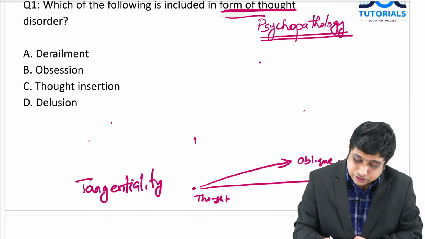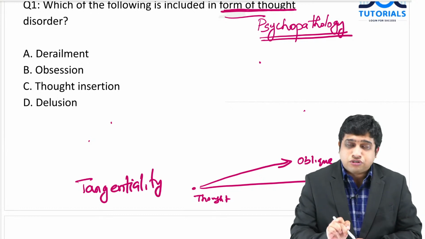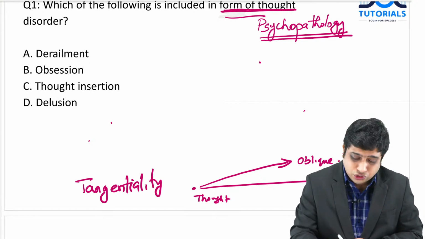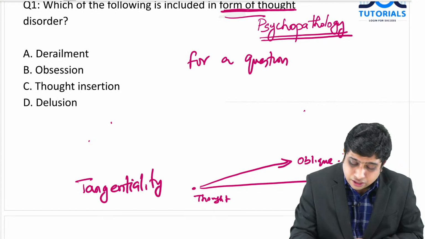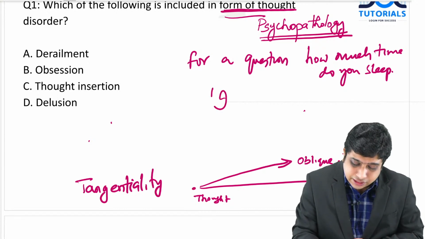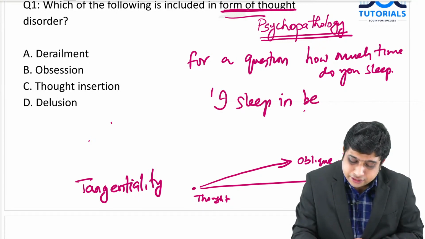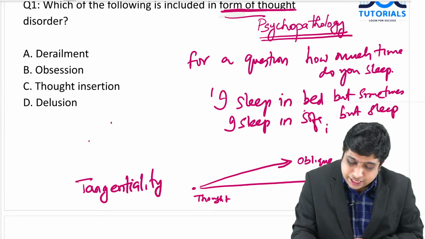Tangentiality, as I told, is an often asked question I used to discuss in the class, a question I used to put for MCQ exams and for students also. For a question, how much time do you sleep? The patient answered, I sleep in bed, but sometimes I sleep in sofa, but sleep is essential.